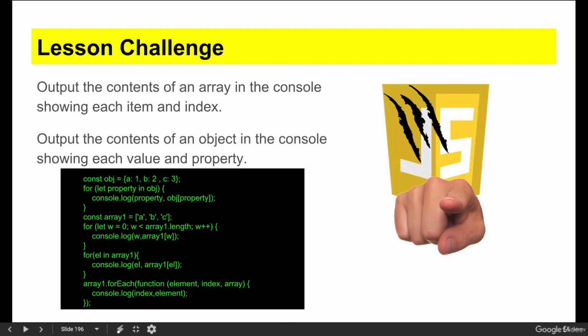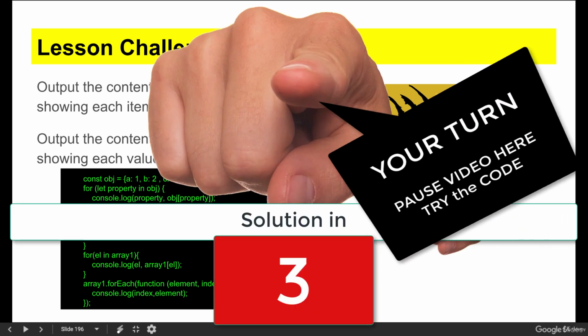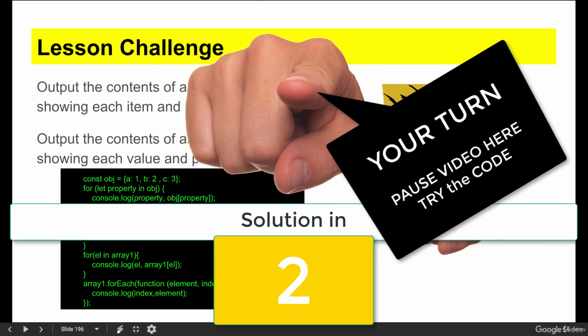So the challenge for this lesson is to output the contents of an array in the console, showing each item and index value. And then the second part is to output the contents of an object in the console, showing each value and property. So go ahead, pause the video, and I'll show you the solution coming up.